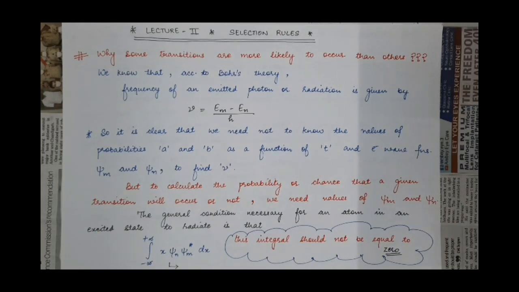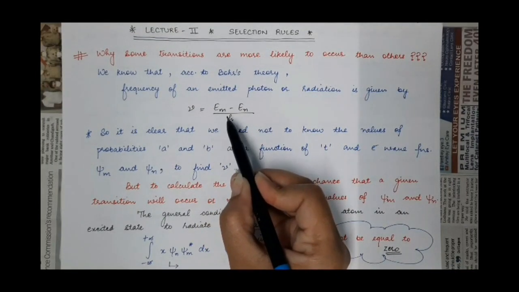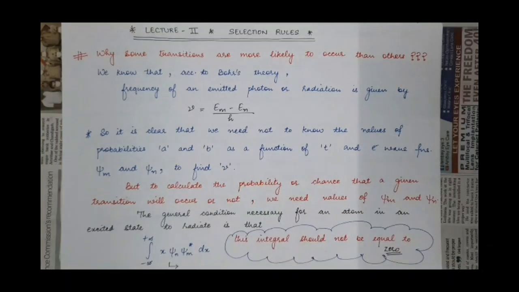And we have already studied Bohr's model of atom. According to Bohr's model, one of its postulates states that when the electron undergoes transition from one orbital or state to another, from the higher state to the lower state, then a photon will be emitted with frequency nu equal to the ratio of the energy difference of the two states and the Planck's constant.